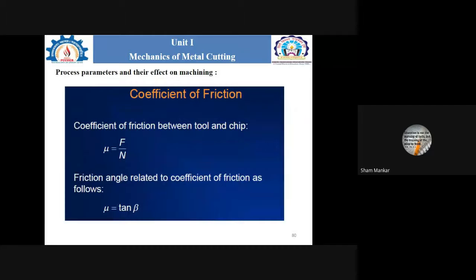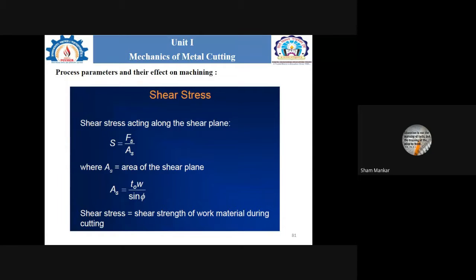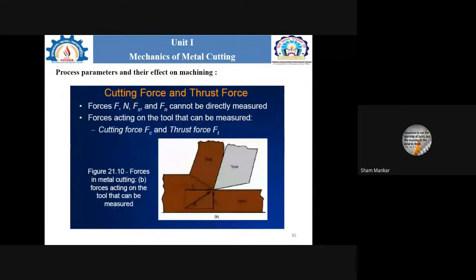Then we discussed the coefficient of friction and its formula, the shear stress, the cutting forces and the thrust force.